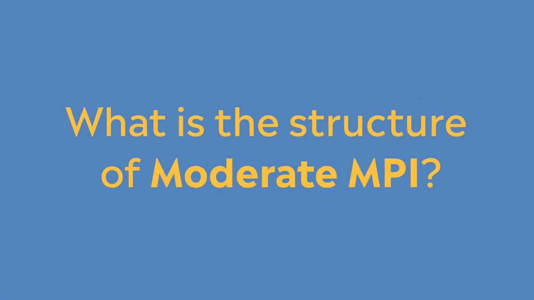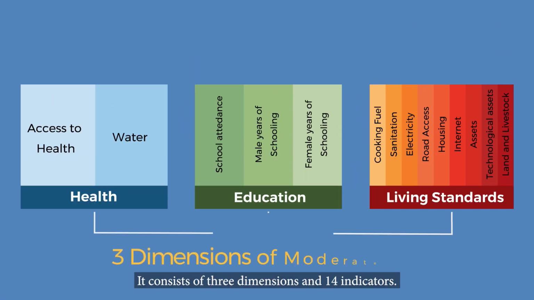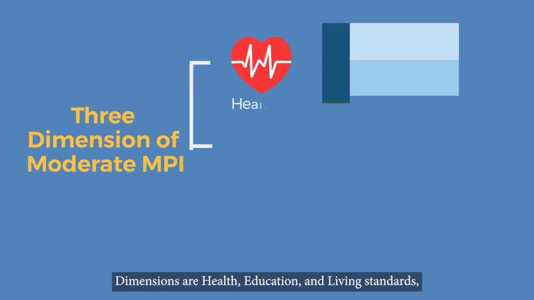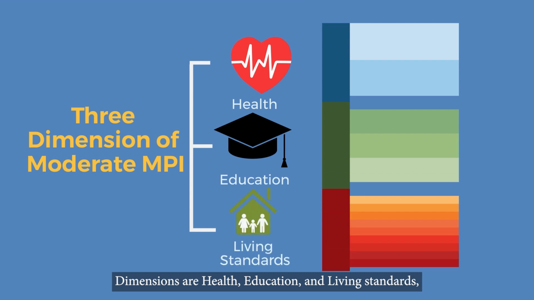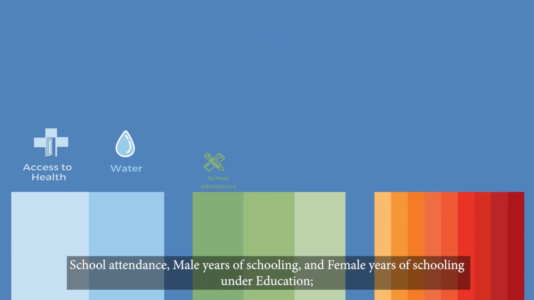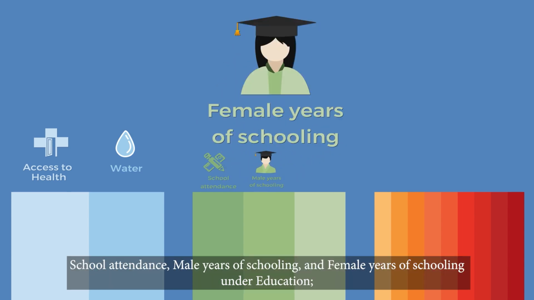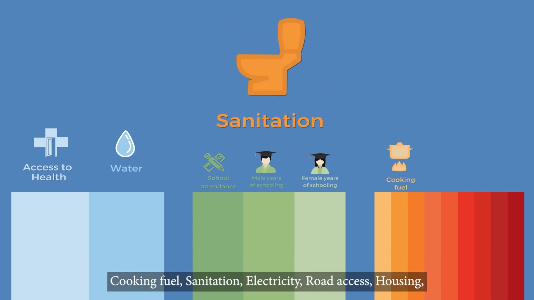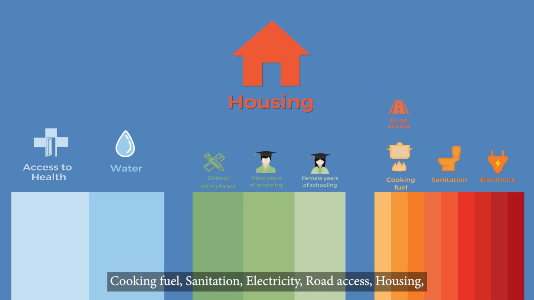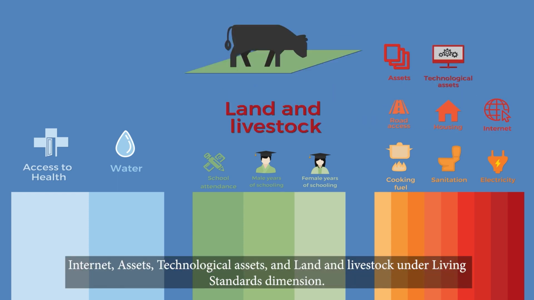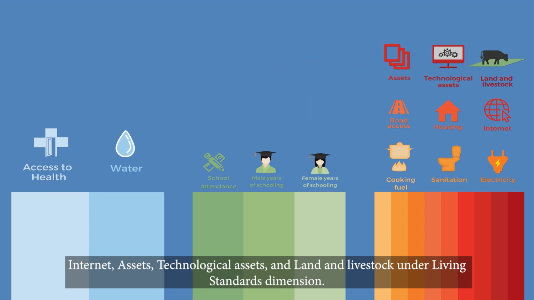What is the structure of Moderate MPI? It consists of 3 dimensions and 14 indicators. Dimensions are health, education, and living standards, while the 14 indicators include access to health and water under health, school attendance, male years of schooling and female years of schooling under education, cooking fuel, sanitation, electricity, road access, housing, internet assets, technological assets, and land and livestock under living standards dimension.